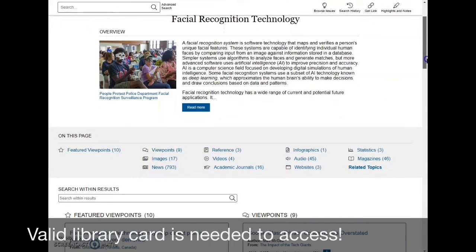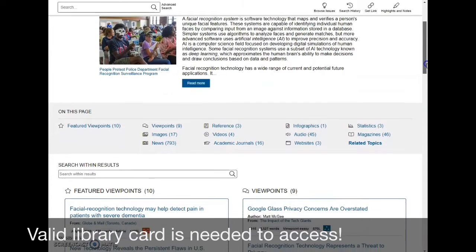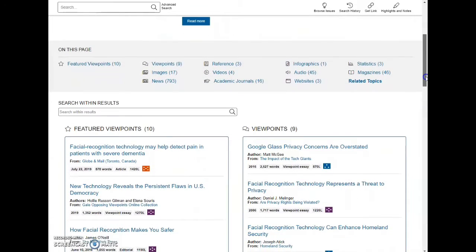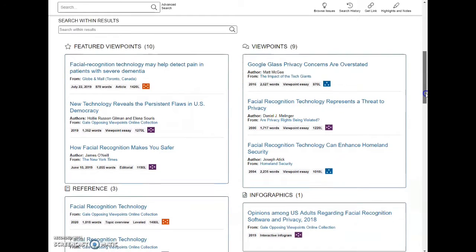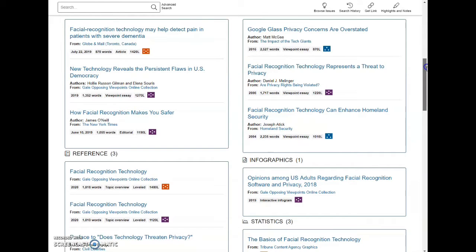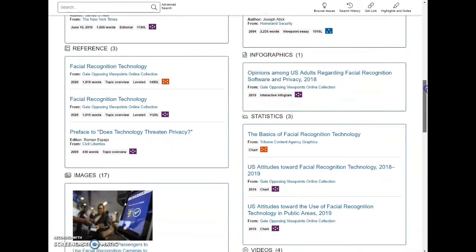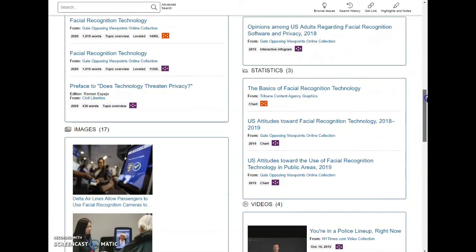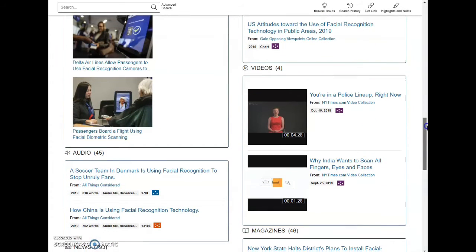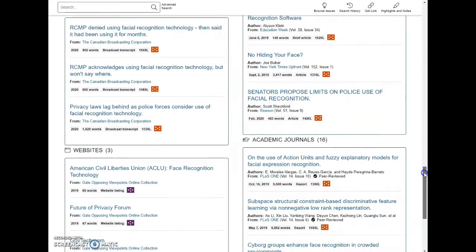Up top, it gives us our overview of what facial recognition technology is. And throughout the page, we'll see all different types of viewpoints. Those are for facial recognition technology and against it. We have infographics, statistics, and every article has a rating. So right after the article link, you'll see a rating, and those are those colored boxes. The orange boxes with 5 dots in them, those are the best. Second best would be the purple with the 4 white dots.